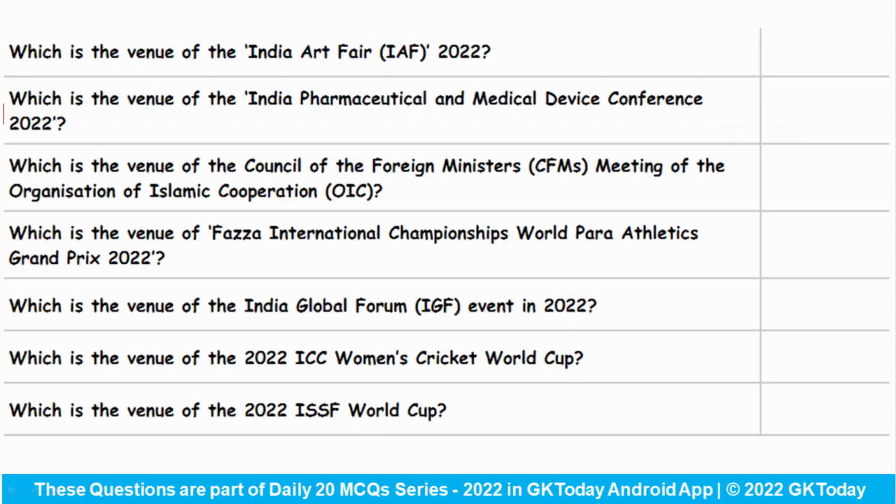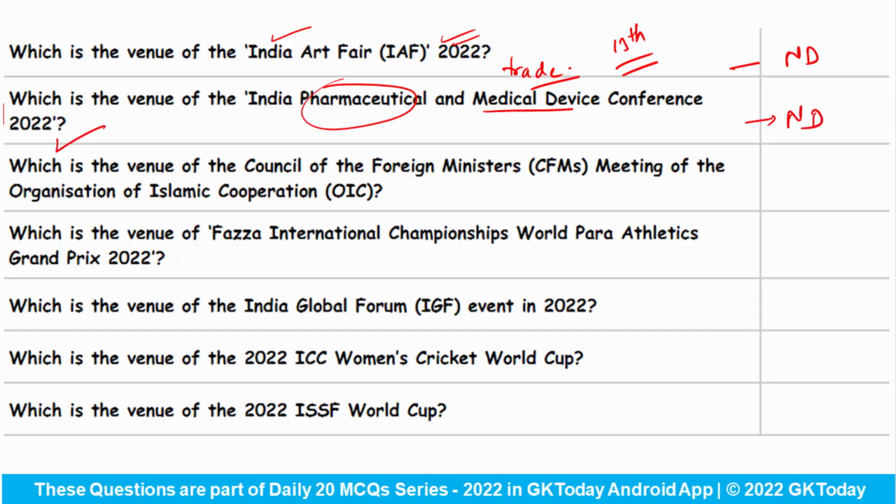Fine. Let's see some of the important venues. Which is the venue of the India Art Fair 2022? So the India Art Fair is set to be organized at New Delhi after this year's break due to the COVID-19 pandemic. And it is the biggest event for Indian art and artists to focus on trade and network. This year's event will be the 13th edition of this fair. Which is the venue of the India Pharmaceutical and Medical Device Conference 2022? Again, the answer is New Delhi. Which is the venue of the Council of Foreign Ministers meeting of the Organisation of Islamic Cooperation?